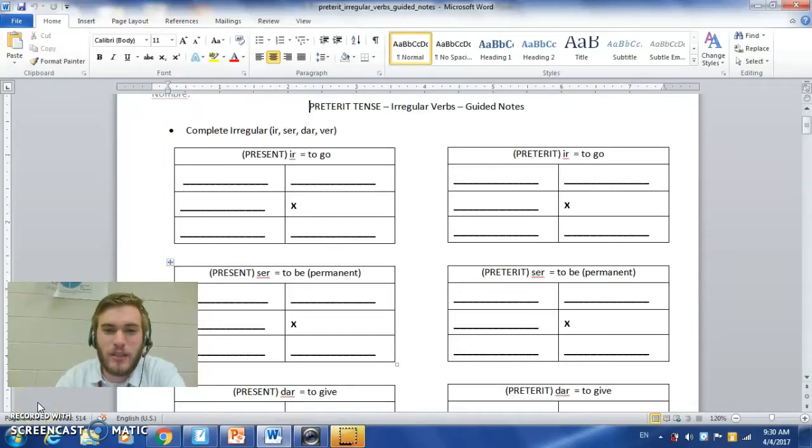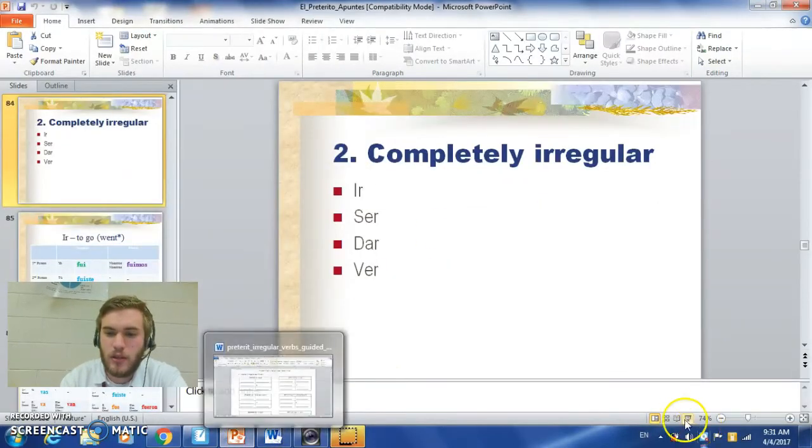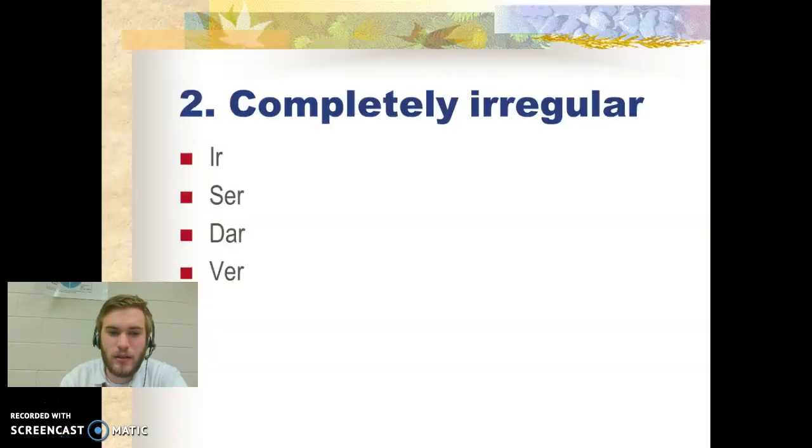This video lesson is going to be over the irregular verbs in the preterite tense: ir, ser, dar, and ver. If you see this right here in front of me, this is what you should have in front of yourself. Our guided notes, which you're going to fill in with the present tense, as well as the preterite tense, as we go along. Let me pull up my PowerPoint, and we will go ahead and get started.